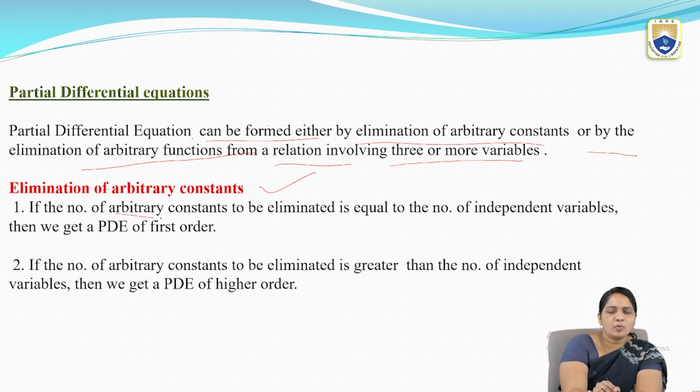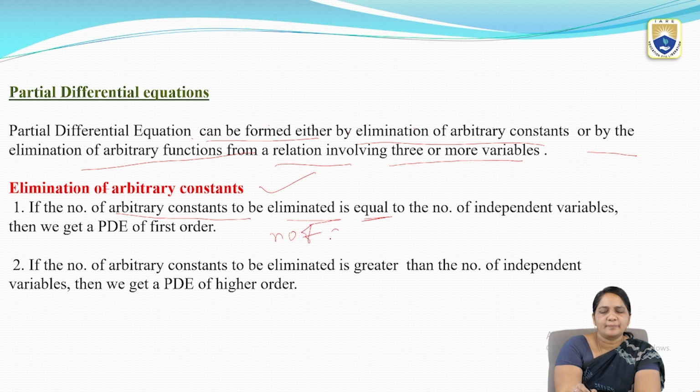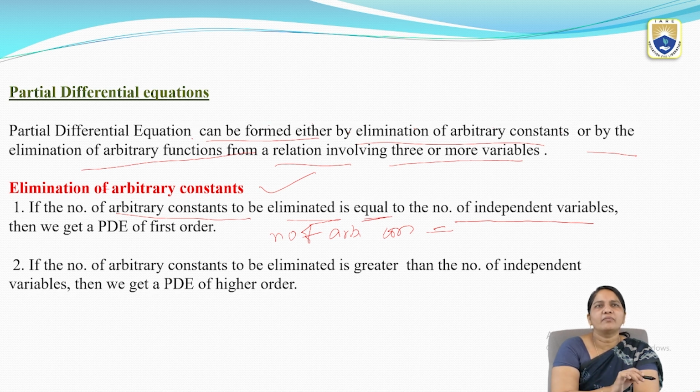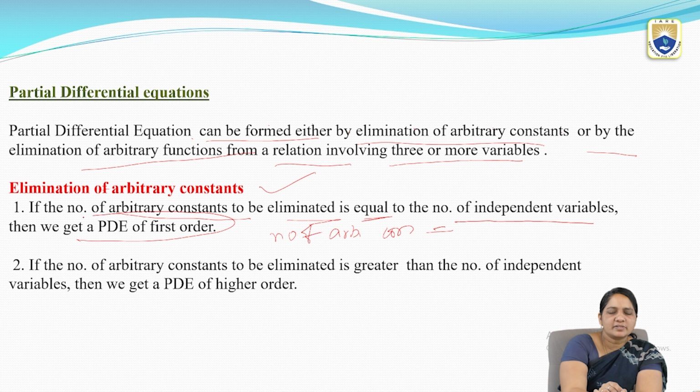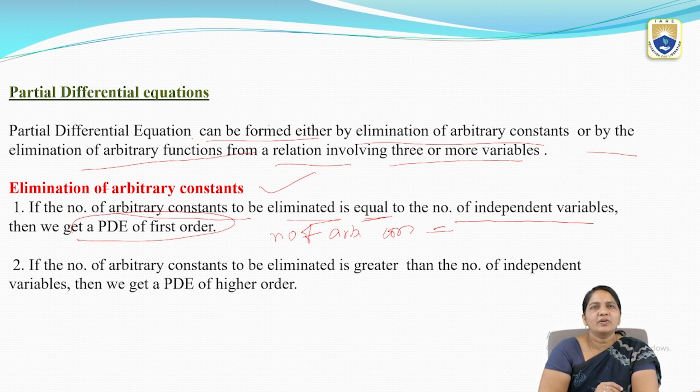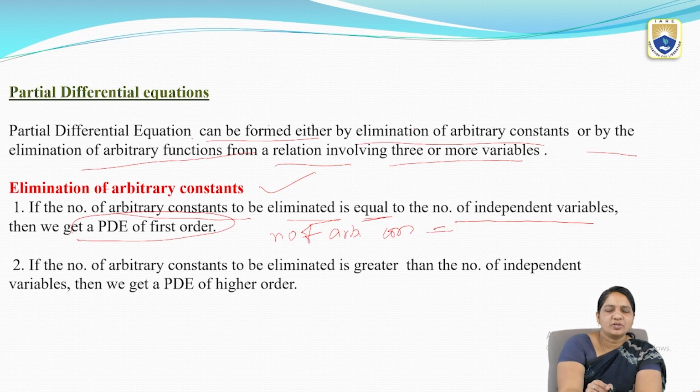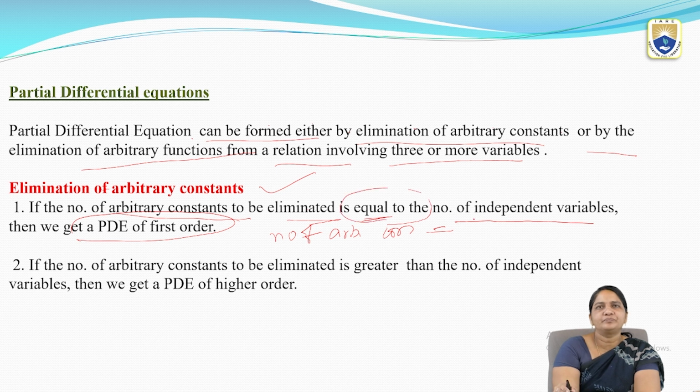If the number of arbitrary constants to be eliminated is equal to the number of independent variables, then we get a partial differential equation of first order. So when can we get the partial differential equation of first order? When the number of arbitrary constants to be eliminated is equal to the number of independent variables.